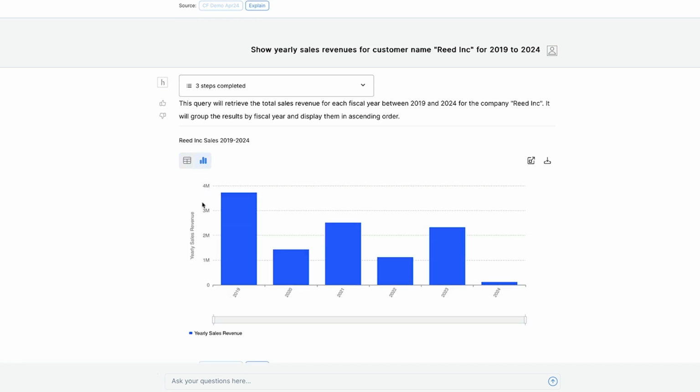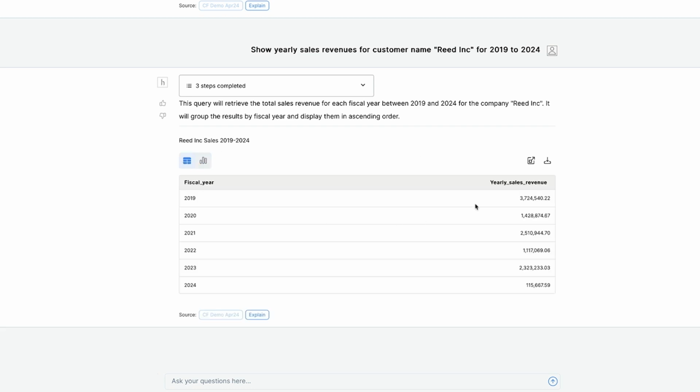You can see the charts are generated on the fly, and they come from a secure connection to your data with additional safeguards to ensure that the answers Conversational Finance provides are reliable. Should you want to download the chart for a PowerPoint or graph, you can do so here. If you'd like to download the table for further analysis, it's also available here. It looks like this account is way off compared to previous years. Let's dive in more deeply.